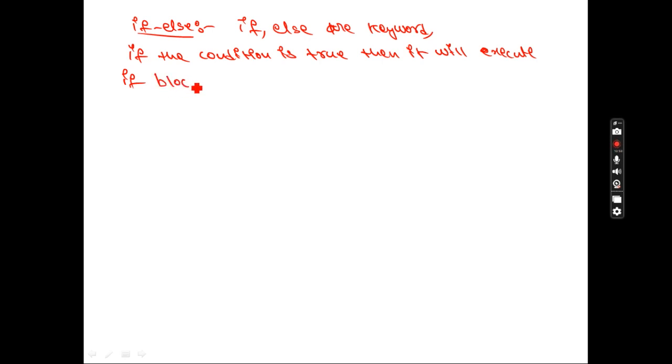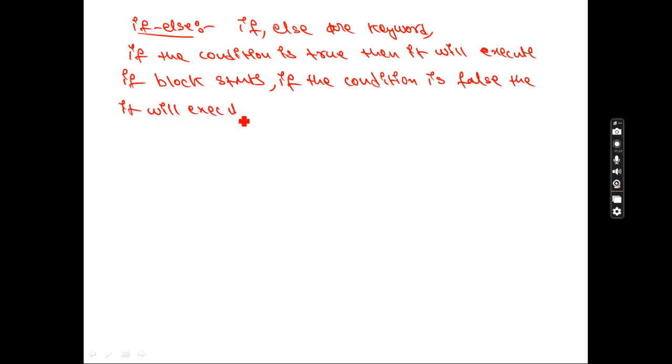If the condition is false, so you know already, before only I said it will give you true or false. If the condition is false, then what will happen? Then it will execute else block statements. So got a clarity now?